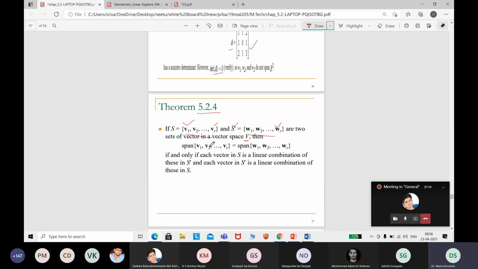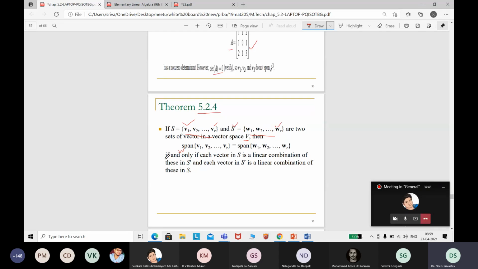Then span V1, V2, VR is equal to span W1, W2, WR. What is that span? It means the set which contains all linear combinations of V1, V2, V3, and so on up to VR, and the other set which contains all the linear combinations of W1 to WR. So they are equal.